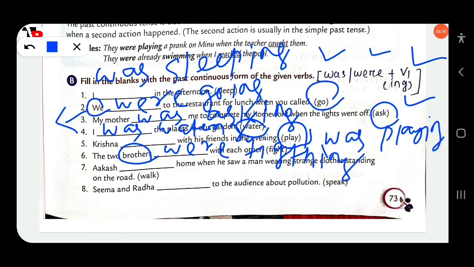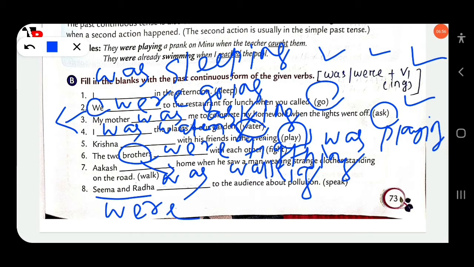Then next, Akash dash home when he saw a man wearing strange clothes standing on the road. Okay, also Akash was walking home. Was walking home. Okay. Then next, Sima and Radha, you know plural, so "were" will be used here. We are here speaking. Okay, we are speaking.